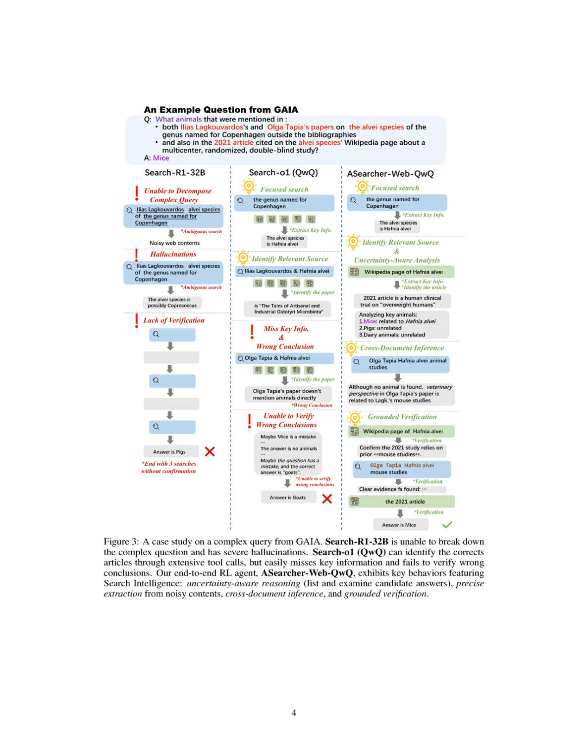Section Summary. In this section, we outline our approach to multi-turn agentic reinforcement learning using a Markov Decision Process framework, highlighting the challenges faced by existing online RL methods in complex search tasks. We demonstrate how our agent, ASearcher Web QWQ, effectively decomposes queries, extracts precise information, and verifies conclusions, showcasing its superior reasoning capabilities compared to other models.